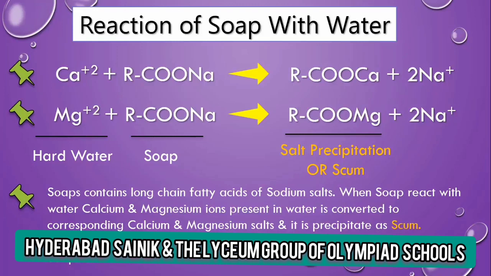So basically, soap contains sodium salts of long chain fatty acids, and when soap reacts with water, the calcium and magnesium ions present in the water are converted to the corresponding calcium and magnesium salts, and they are precipitated as a scum. This scum sticks on the surface to be cleaned, so the cleaning capacity of soap is reduced.